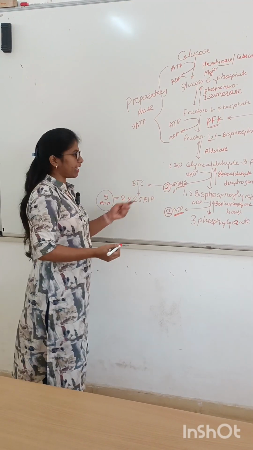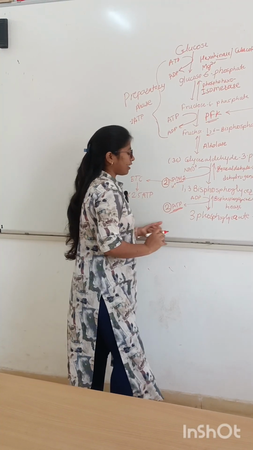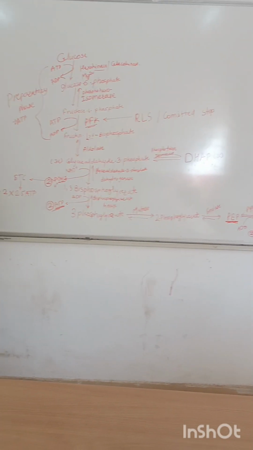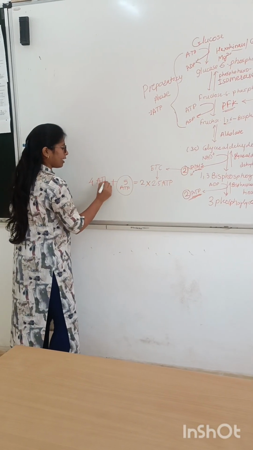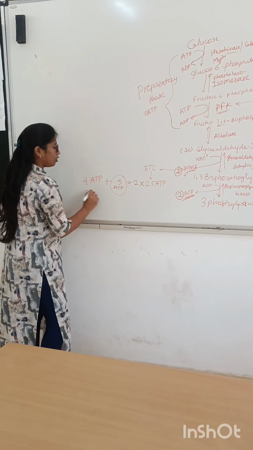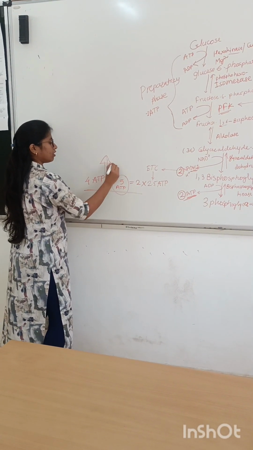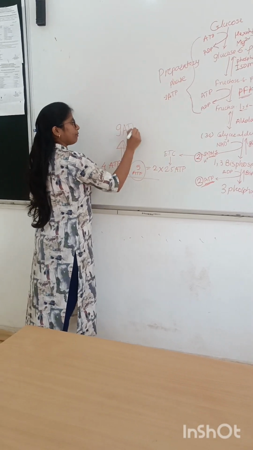Then the further steps are called the payoff phase of glycolysis, where 5 molecules of ATP are formed with the help of NADH, and 2 molecules here and 2 here. That means 4 molecules of ATP plus 5 ATP all together forms a total of 9 molecules of ATP.